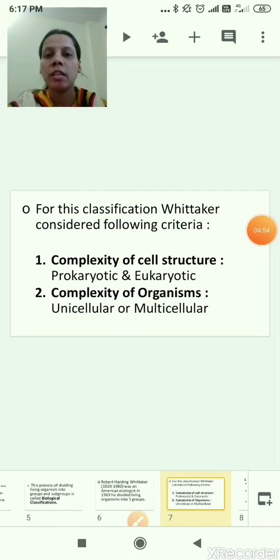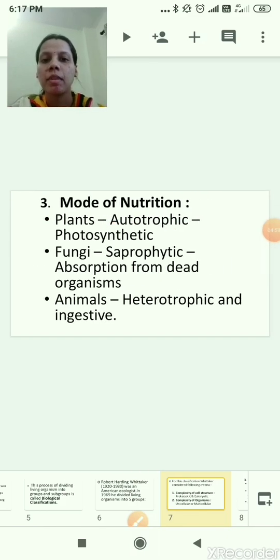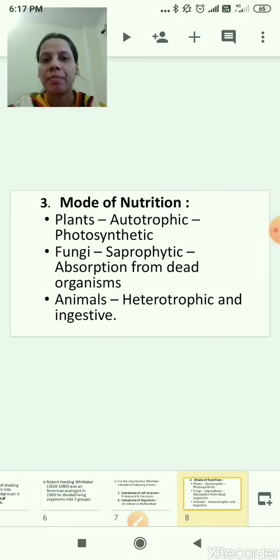Okay, now we will see the next criteria. Third criteria, mode of nutrition. Mode of nutrition means how the living organism takes its food. Plants, autotrophic, photosynthetic. As you know very well, plants are autotrophs. Means what? They make their own food by the process of photosynthesis, using sunlight, water and chlorophyll.